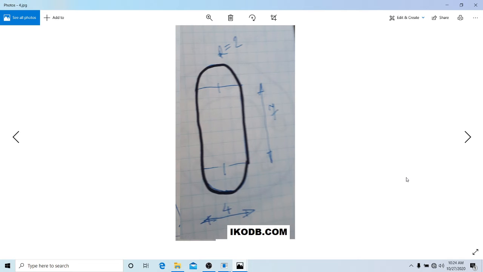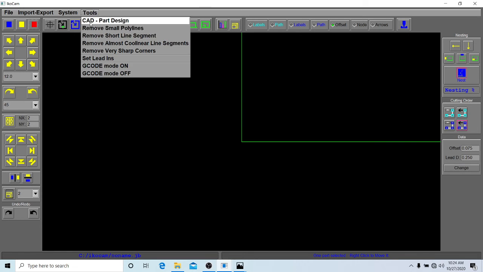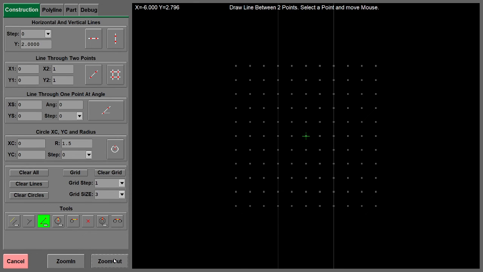For this I will need 2 vertical lines and 2 circles at the radius 2. So let's do it. First I need vertical lines at -2 vertical line, and I need a vertical line at +2 vertical line.